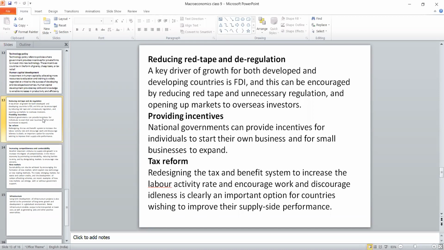So when you want to make other countries invest in your country, we have to simplify regulation. Unnecessary regulation should be avoided. There will be a single window system, and they have to come and invest. For that, we have to reduce the red tape and deregulate. And one more measure is providing incentives. Suppose the government is ready to give incentive for micro, small, and medium firms to start a new business, definitely that will improve the economic growth, in turn the economic stability.